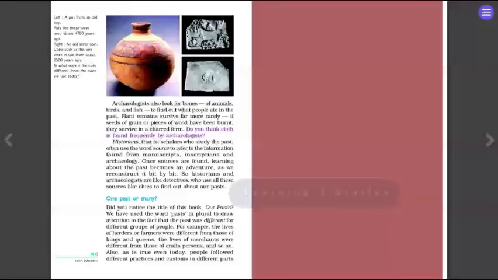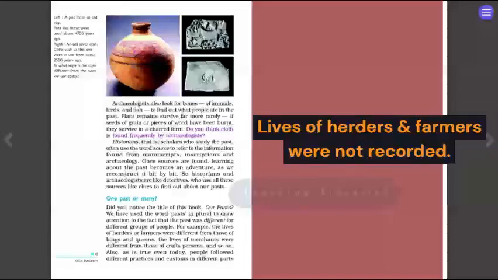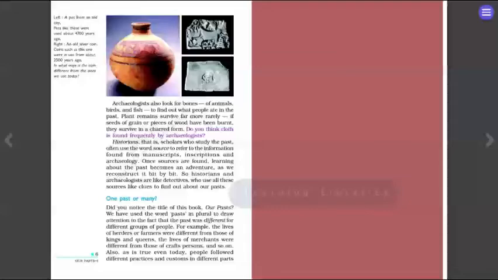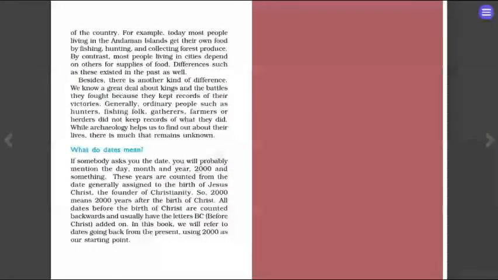Did you notice the title of this book, Our Pasts? We have used the word past in plural to draw attention to the fact that the past was different for different groups of people. For example, the lives of herders or farmers were different from those of kings and queens. The lives of merchants were different from those of craftspersons and so on. Also, as is true even today, people follow different practices and customs in different parts of the country.